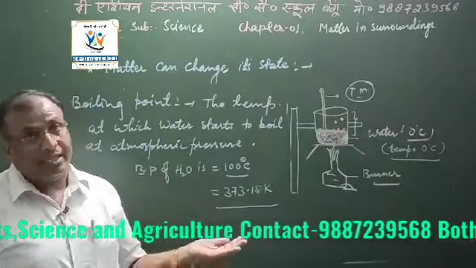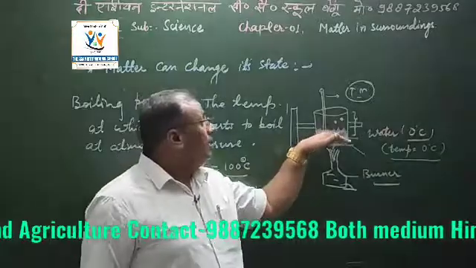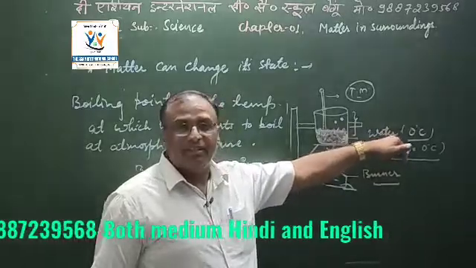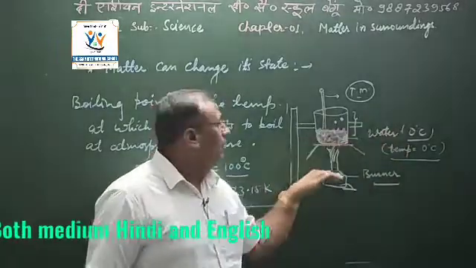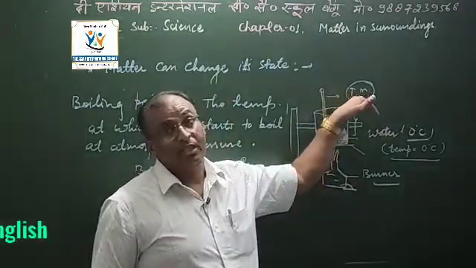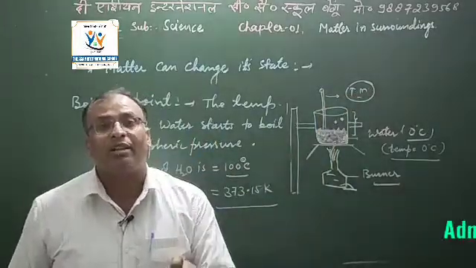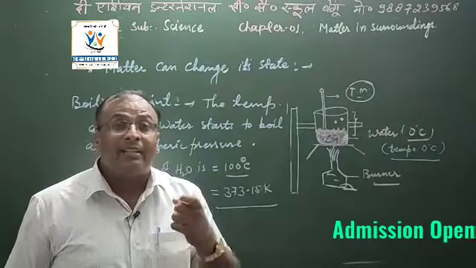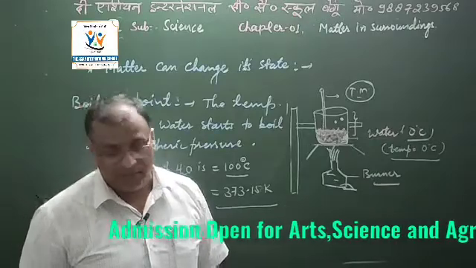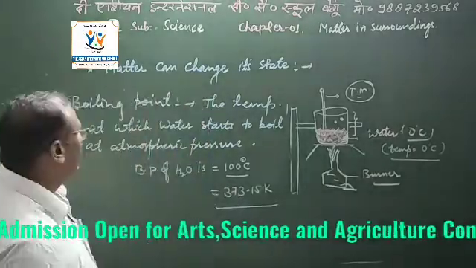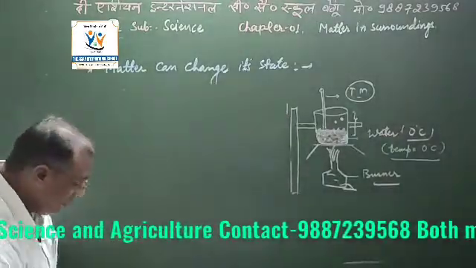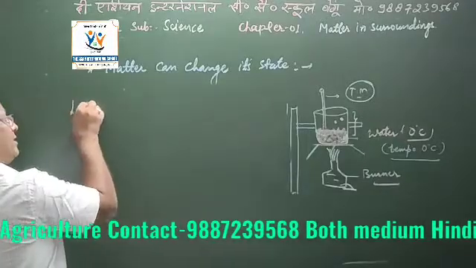Okay. Before that we will define something, because when water at 0 degree centigrade starts to take heat, it does not quickly change into the vapor state. Before that, it takes a longer time to change state. So that heat is known as latent heat of vaporization. So I would like to define this other term, latent heat of vaporization.